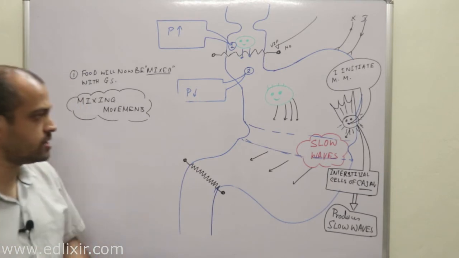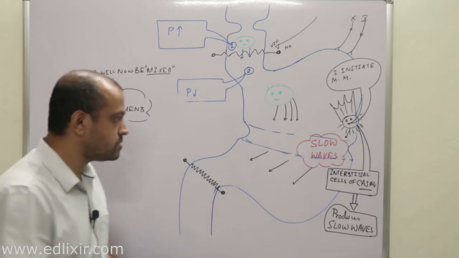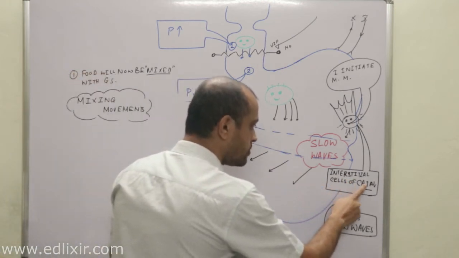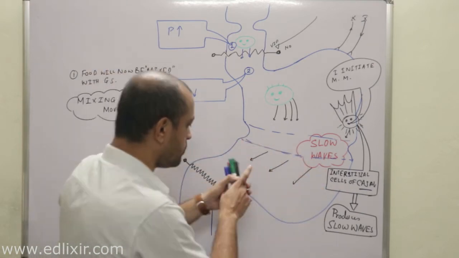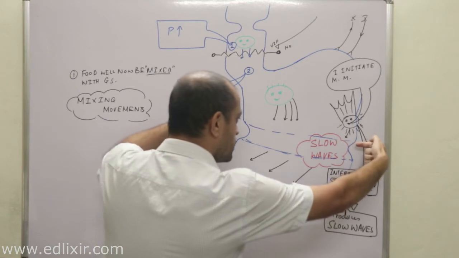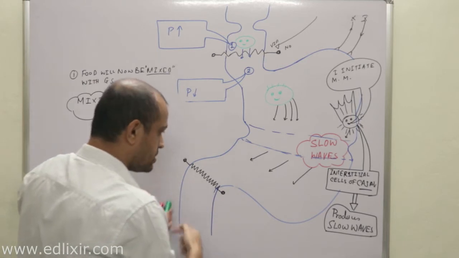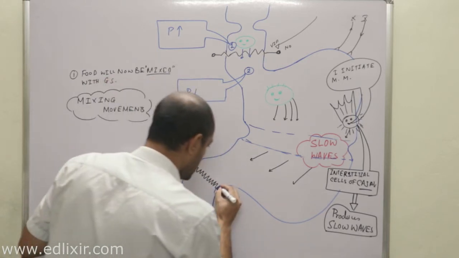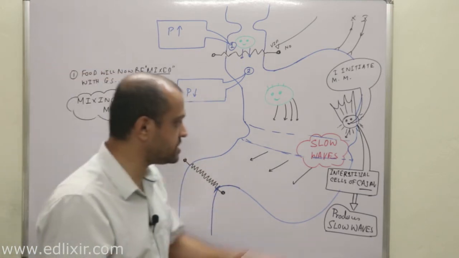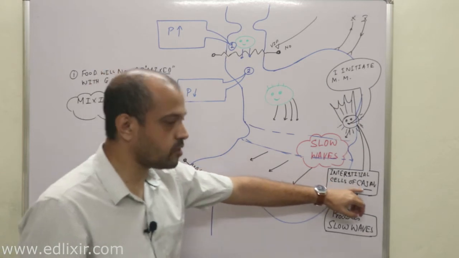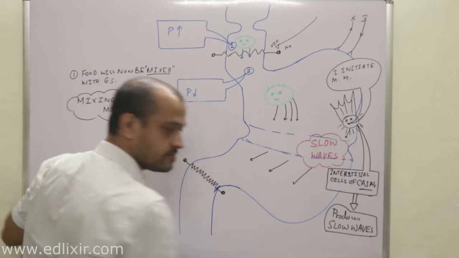Okay, these interstitial cells of Cajal produce slow waves. These slow waves will come towards the pyloric area and then they diminish.